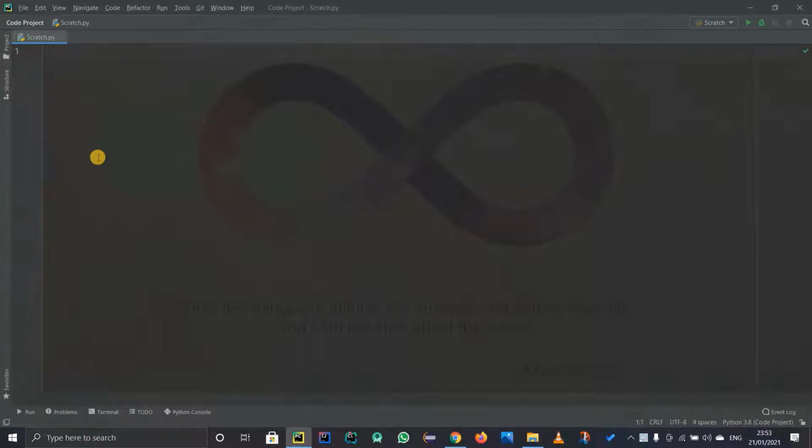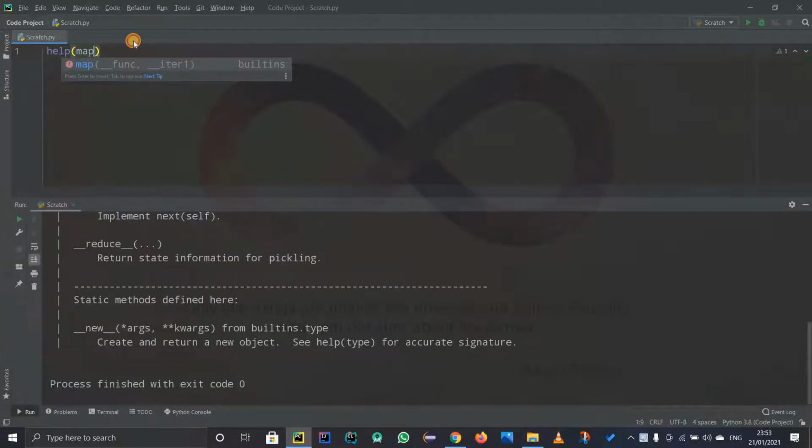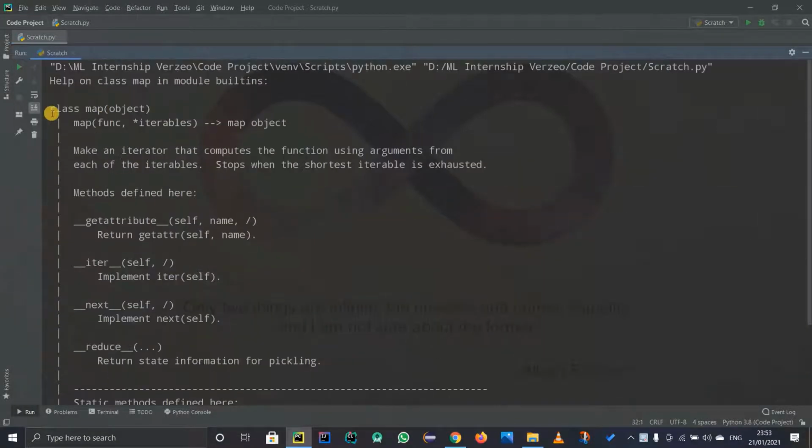I actually do not know what it is, right? So I'm going to just get some help from Python, write help and just type the argument as map, and I get some help when I run the code. So I am getting that it is a class map and so on. I don't have to worry about it. I just want to know what the parameters are. So if you see map, the parameters that are passed are a function and some iterables.